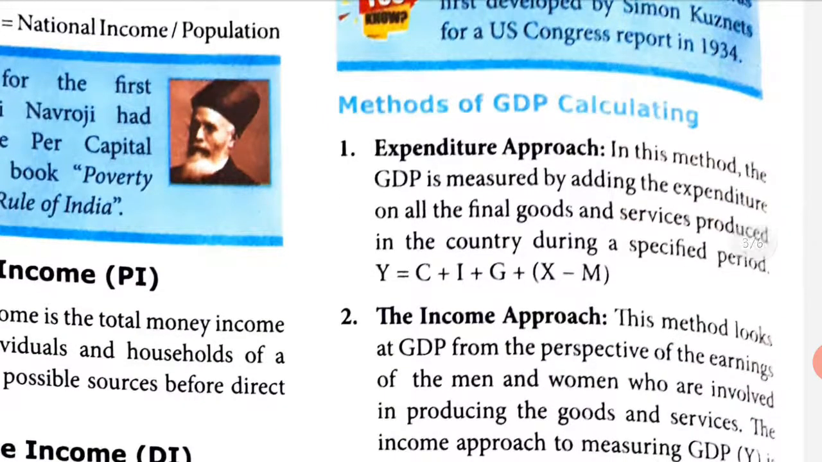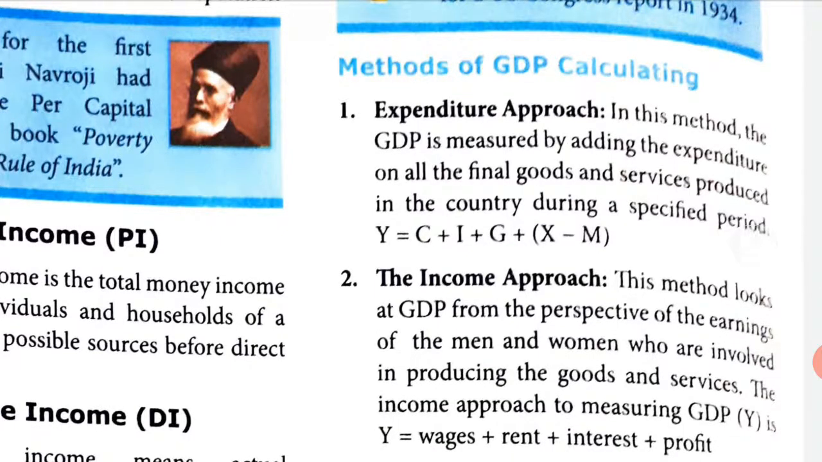Now this is again a very important part: methods of calculating GDP. How will you find out the GDP? First one is the expenditure approach. In this method, GDP is measured by adding the expenditure on all the final goods and services produced in the country during a specified period. The word itself tells you: expenditure means spending. If you find out the expenditure on all the goods and services the country has produced and add up everything, that gives you the expenditure approach.